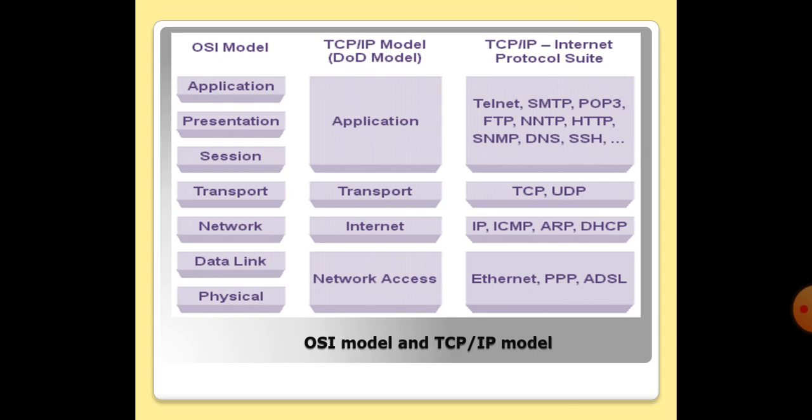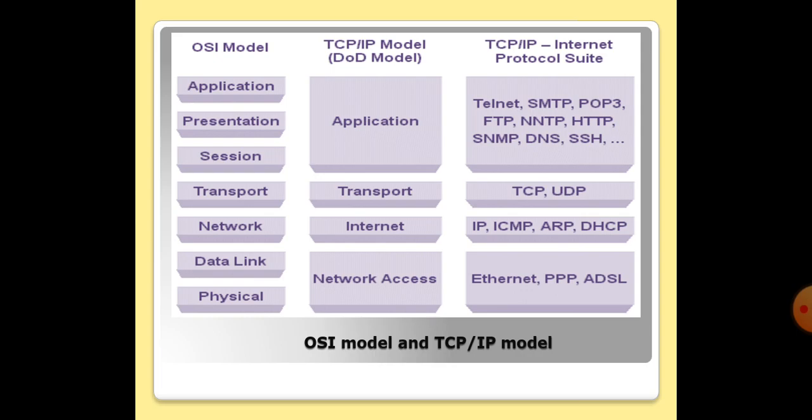And there are different protocols running on these layers, and these protocols are known as the TCP IP protocol suite. The group of communication protocols is known as the TCP IP protocol suite. Like physical and data link layer, Ethernet and point to point protocols are there.